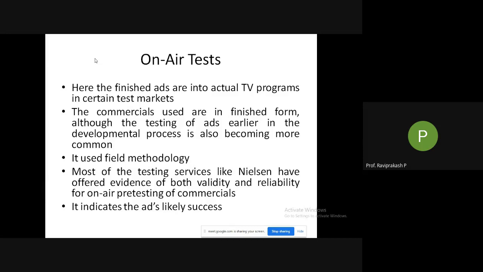So those things can also be done in on-air tests, but it should be done properly so that it has the same effect that we had here in our test. So that is the on-air test.